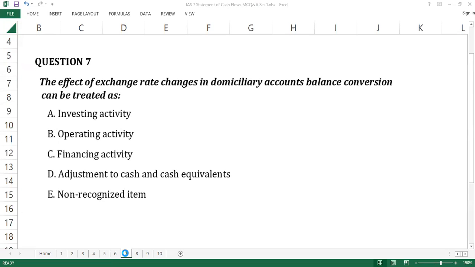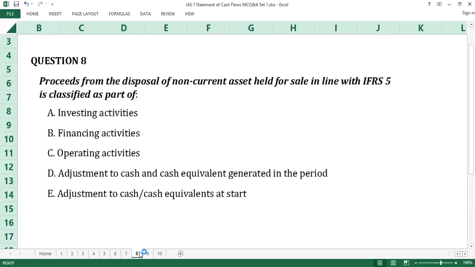Question number 8. Proceeds from the disposal of non-current assets held for sale in line with IFRS 5 is classified as part of dash: A, investing activities, B, financing activities, C, operating activities, D, adjustment to cash and cash equivalent generated in the period, E, adjustment to cash or cash equivalents at start.